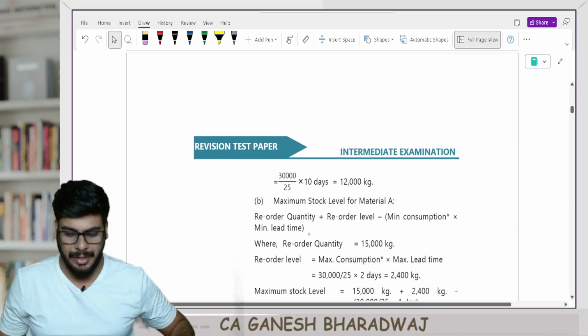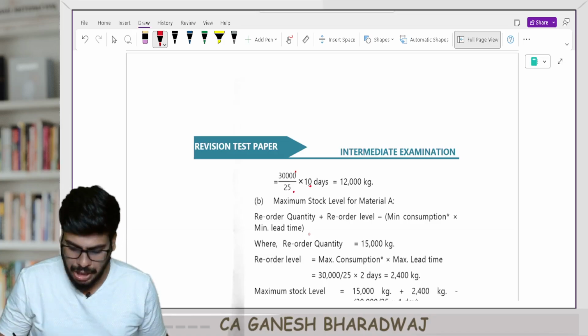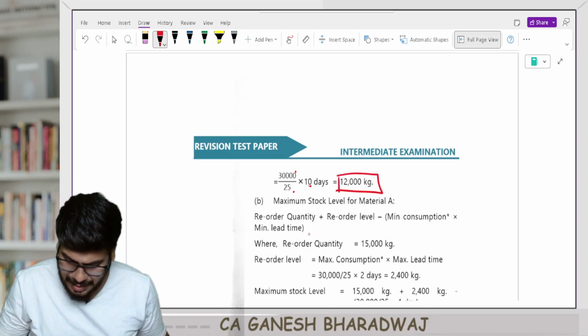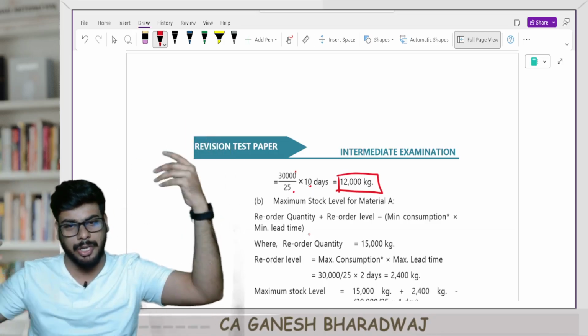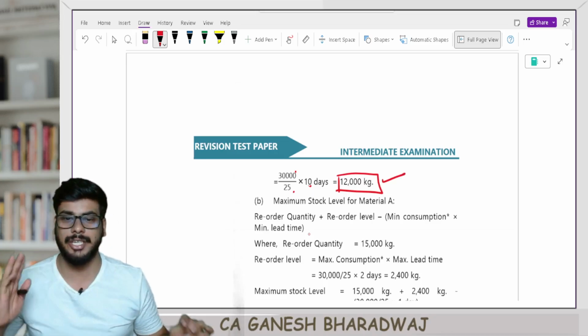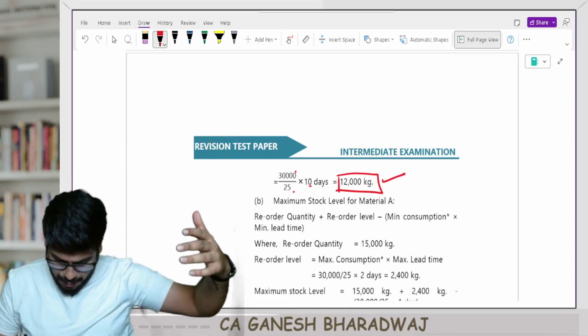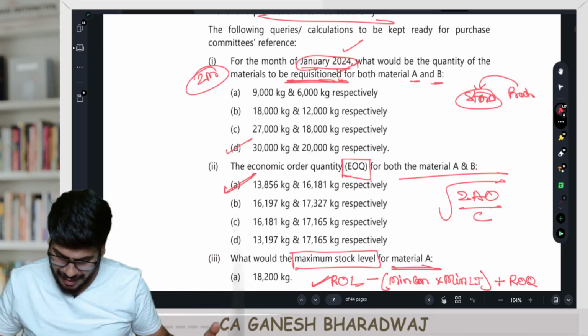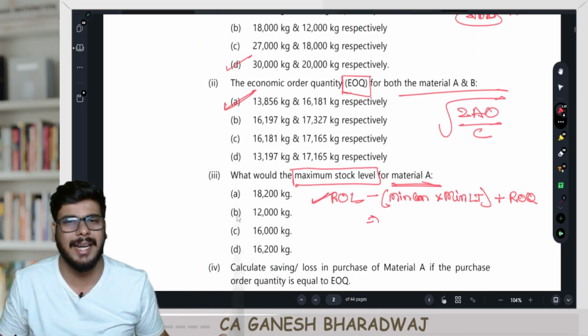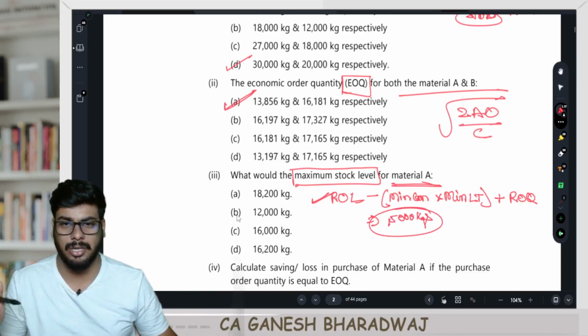In a month there are 25 working days, right? So 30,000 divided by 25 into 10, which means whatever maximum stock you calculate using the formula, it should be restricted to 12,000 kgs. It cannot go beyond 12,000 kgs. Suppose by using this formula I arrive at a maximum stock level of, let us say, 15,000 kgs. Just an example, we will see whether it's 15,000 or not.